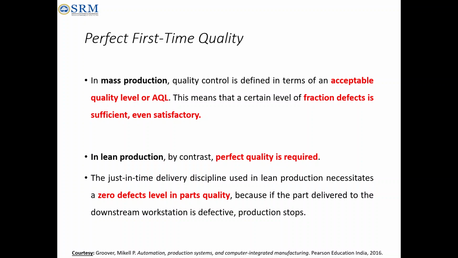How is this different in lean production? In lean production, we won't be considering the acceptable quality level. We need perfect quality. That's it.